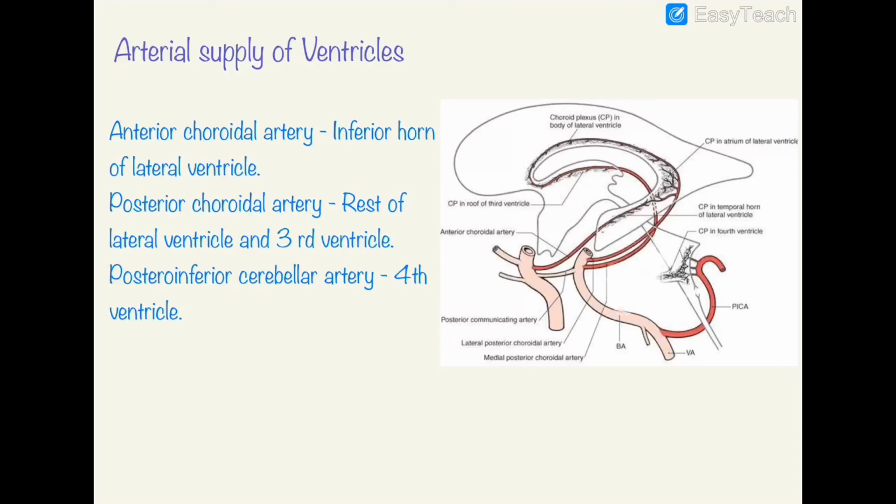So the remaining ventricle, which is the fourth ventricle, will be supplied by the third type of choroidal artery, which is the posterior inferior cerebellar artery, a branch of the vertebral arteries. So here we see the posterior inferior cerebellar artery, which supplies the fourth ventricle. So we can easily understand which artery will supply the choroid plexus of which ventricle by knowing their positions.